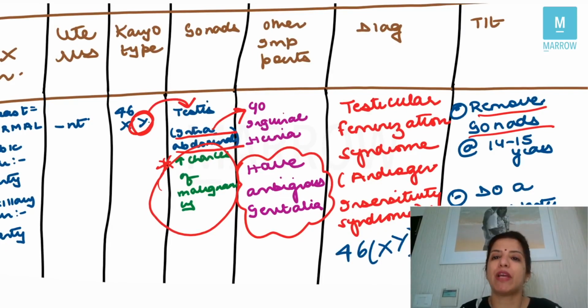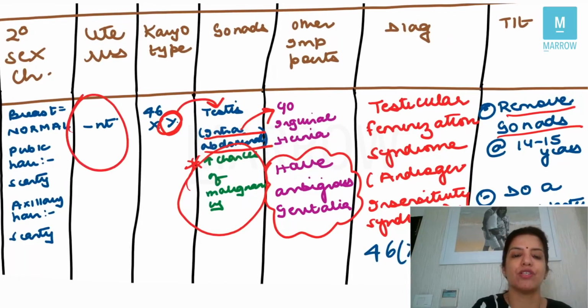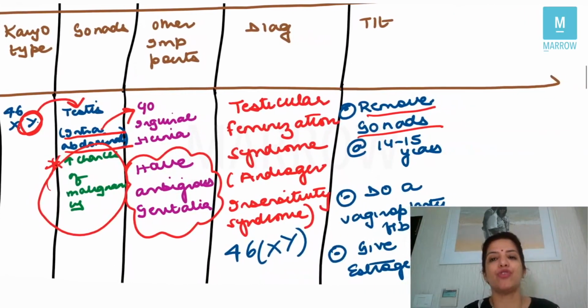And because you are taking them as females, you are letting them be females, you are not taking them as males, you will have to give them some hormone, and the hormone which you are going to give them is estrogen. You have removed the gonads, so now they don't have any sex hormone, so you will have to give them estrogen because you are letting them be females. And because these persons do not have any uterus, their uterus is absent, they don't have any risk of developing endometrial cancer.